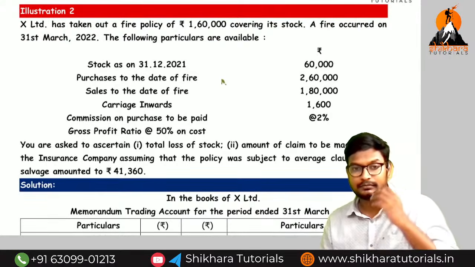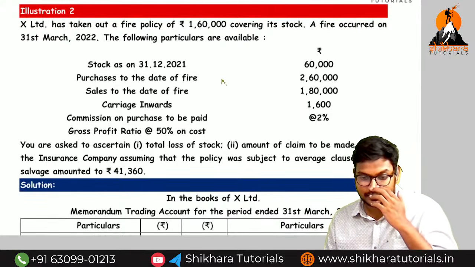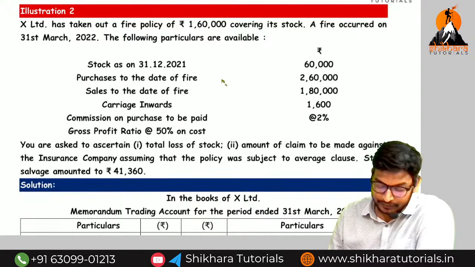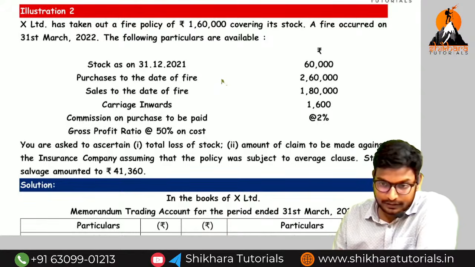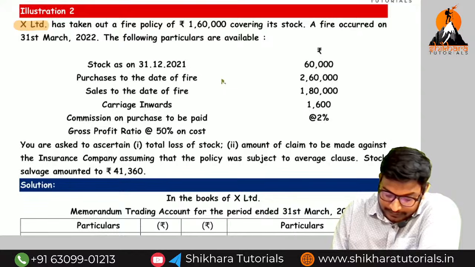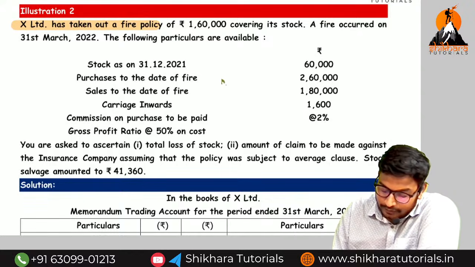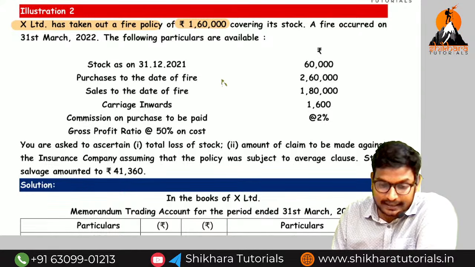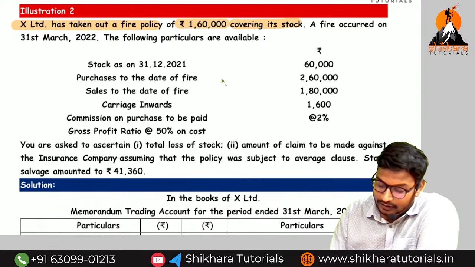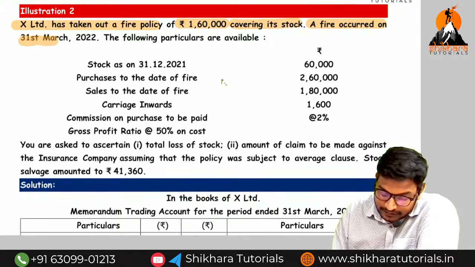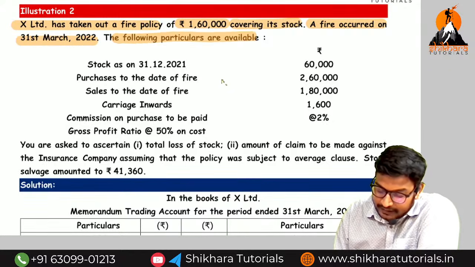This is the basic sum. There are no adjustments here. So for that reason, I will teach it even though it is a basic sum, no problem. X Limited has taken out a fire policy for rupees how much? 1,60,000. What is the policy amount? 1,60,000 covering its stock. A fire occurred on 31st March 2022 and the following particulars are available.